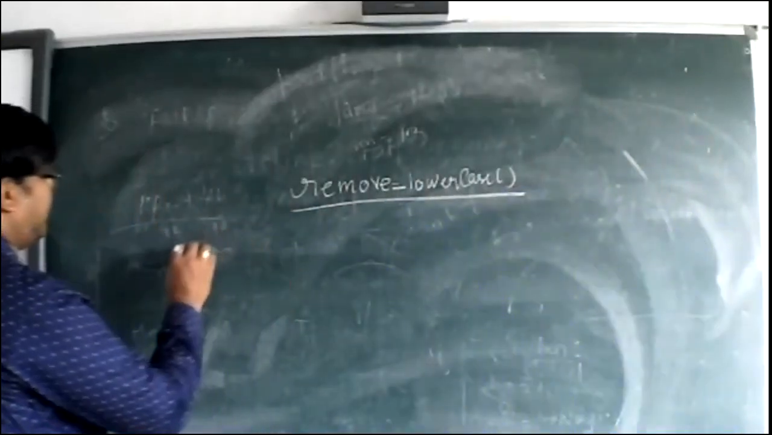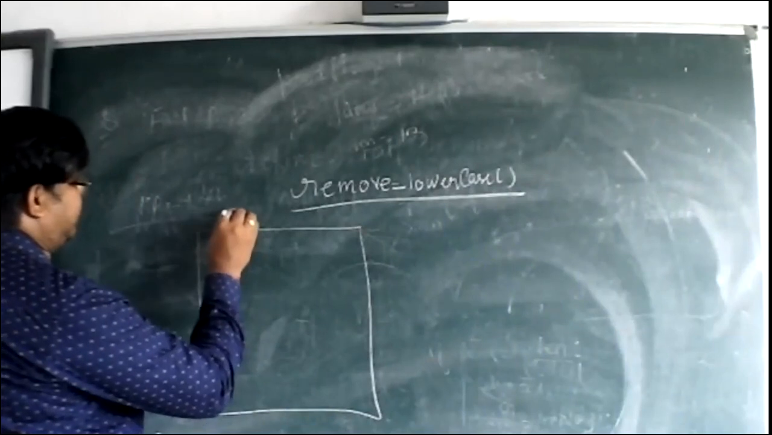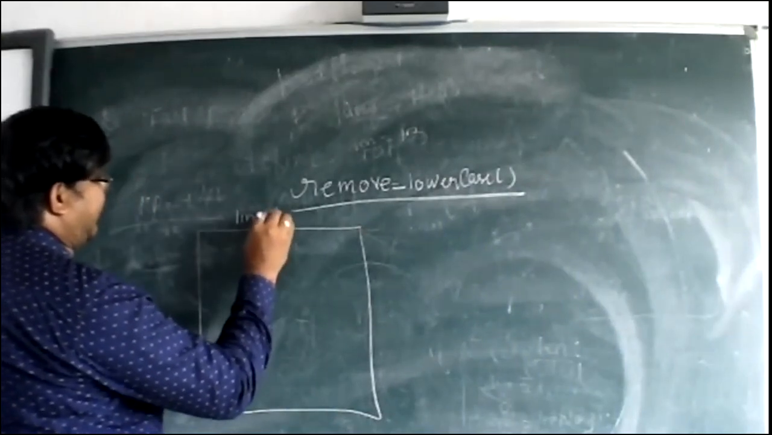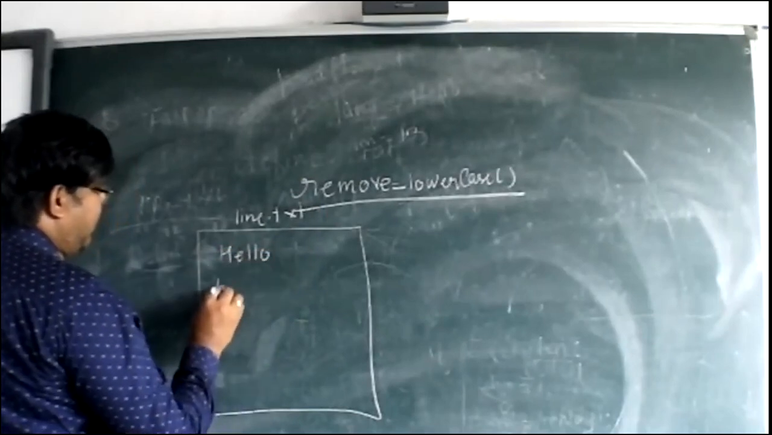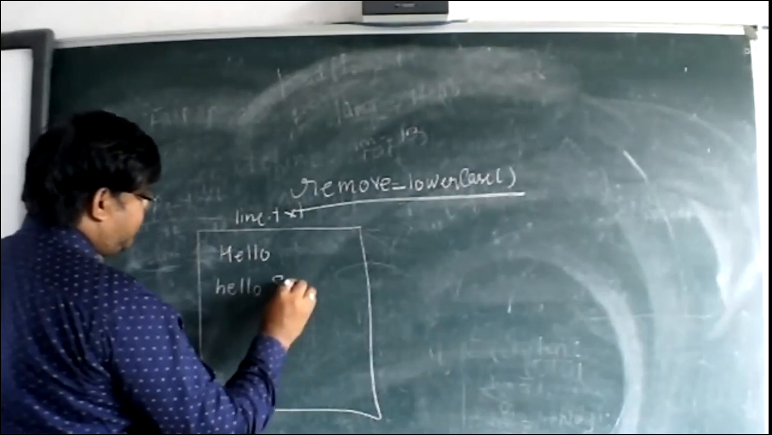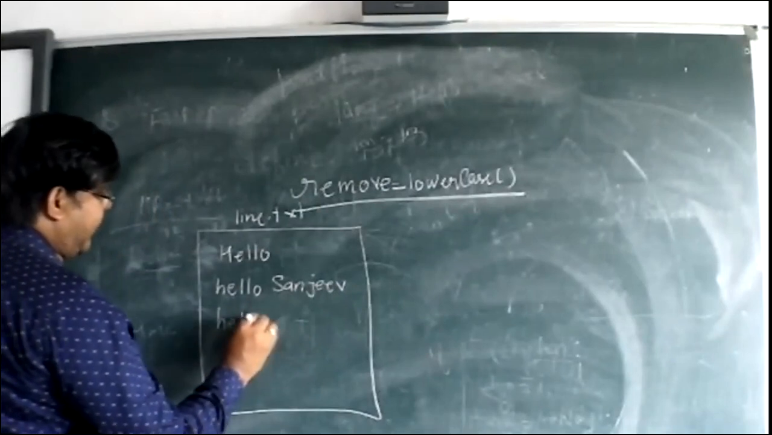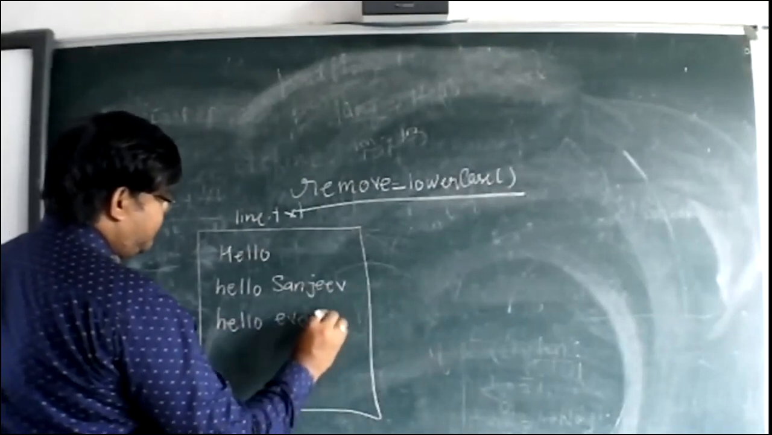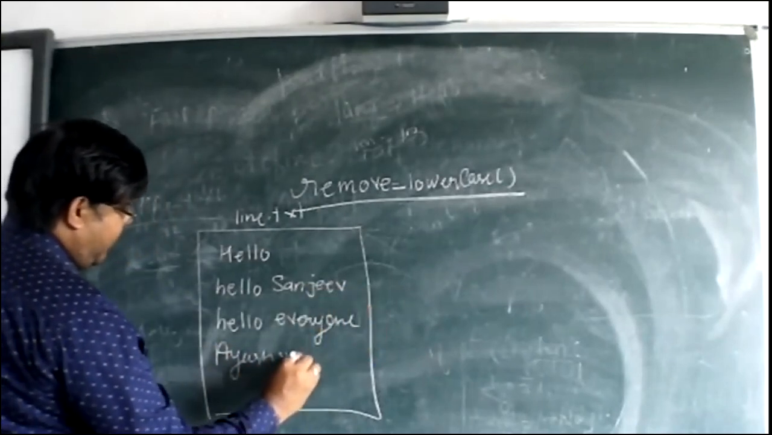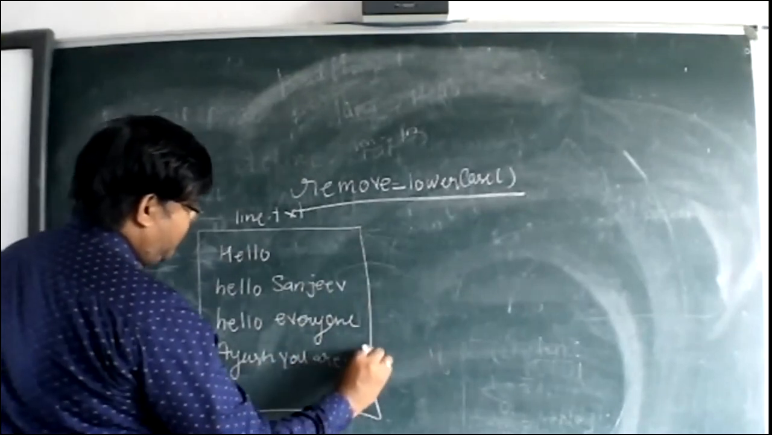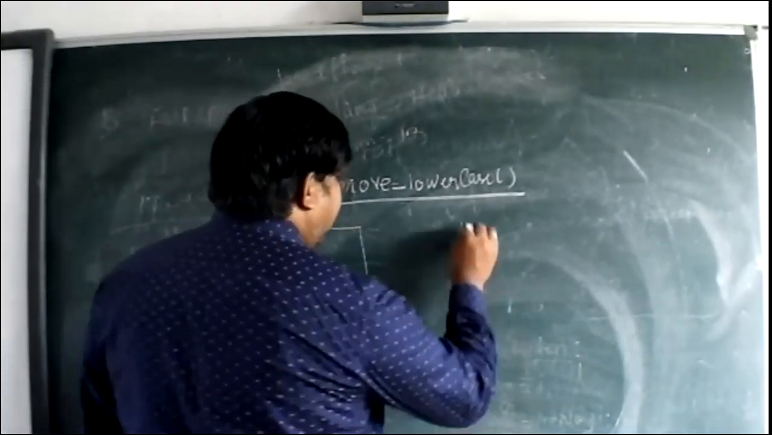That means what is the program? First we have to understand. We have to pass two file names. One file name is line.txt. It has some content. Hello Sanjeev. Hello everyone. Ayush, you are well. Okay, we have it. And we have to pass one more file.